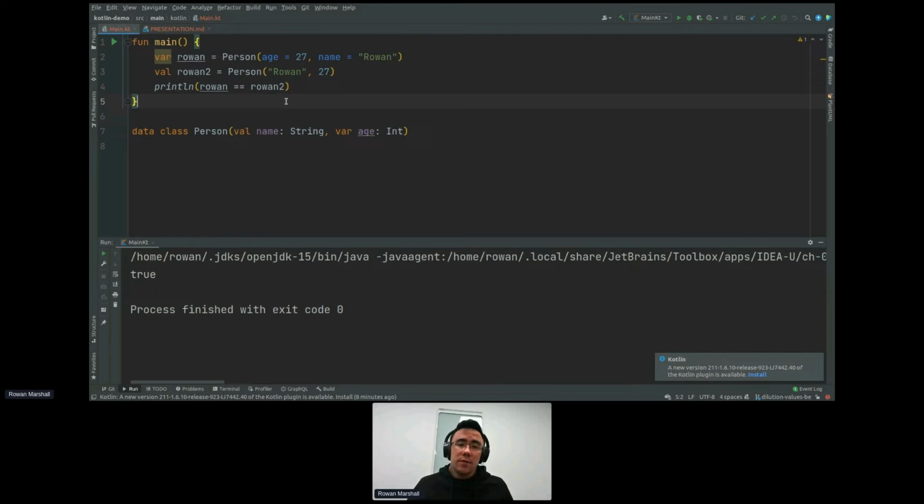Now, traditionally, you do this by overriding the equals method. But again, once you add variables to things, you have to make sure to add it in there, and it's not the easiest way of doing things. This automates all of that with 4 characters, 5 characters if you count the space.